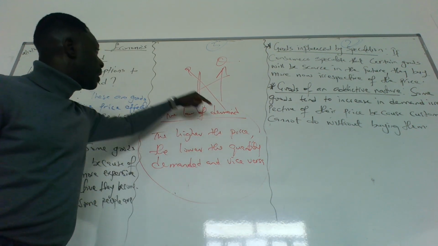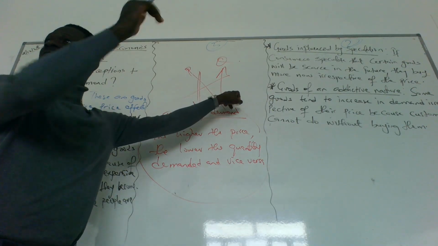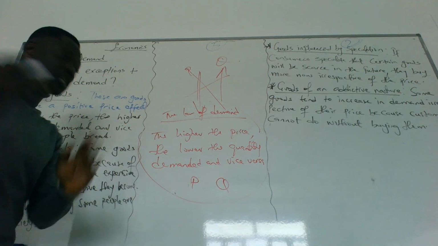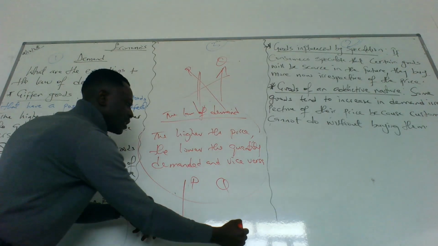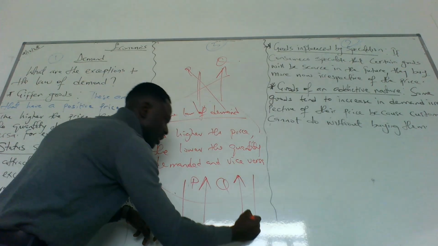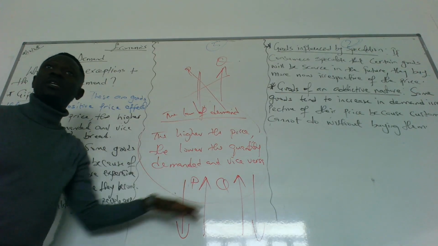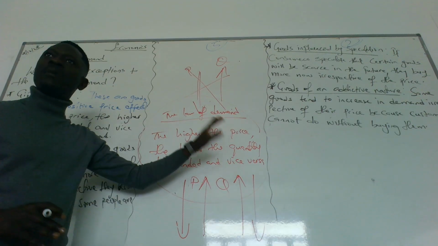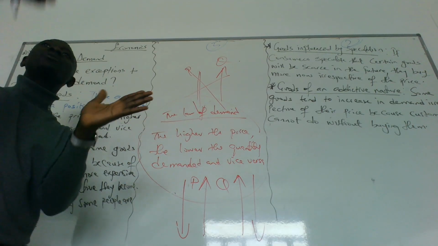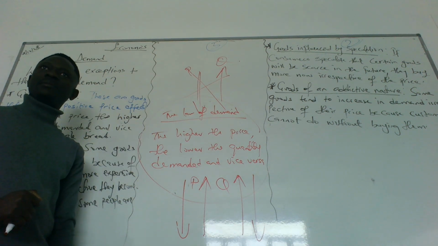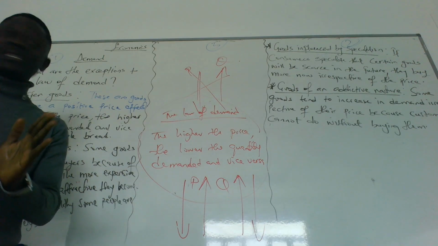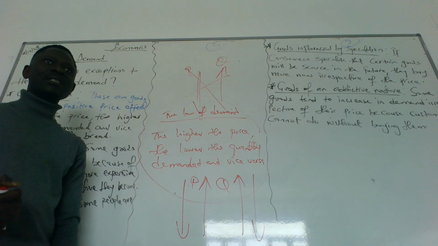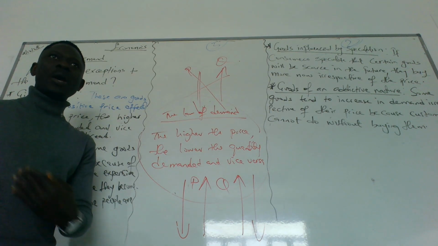That's the law of demand. Price and quantity, inverse relationship. This is price, this is quantity. Based on the inverse relationship, if price is falling, quantity would rise, and if price is increasing, quantity would fall. This is a typical law of demand. But today, we're not talking about the law of demand. We're talking about exceptions to the law of demand, and the reasons why consumers will forget about the law of demand and continue to buy a product. Is it making sense now? Do you understand where we are going today?